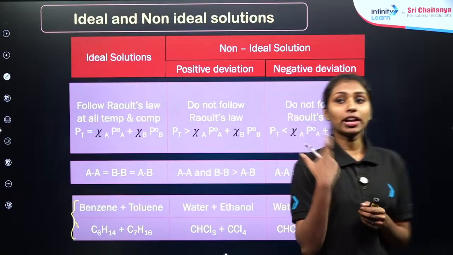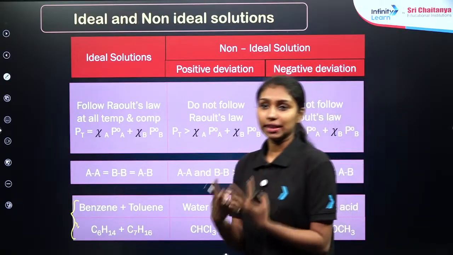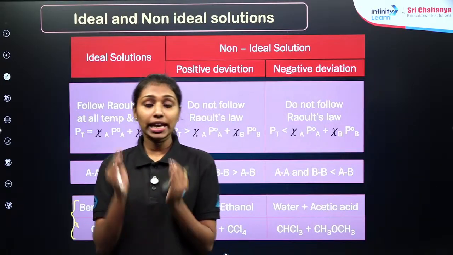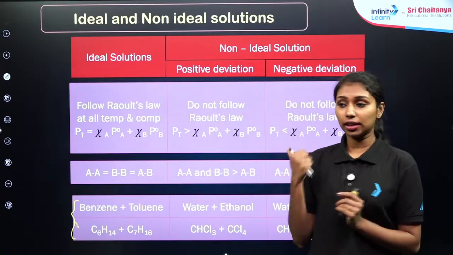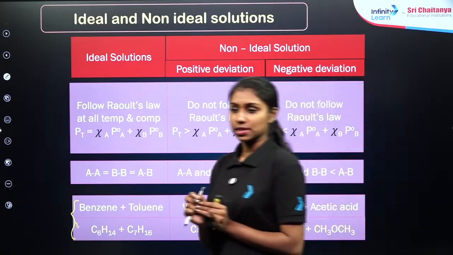Okay, then if you are talking about non-ideal solutions, what do you mean by that? In terms of Raoult's law, any solution which does not obey it over the entire range of concentration is known as a non-ideal solution, right?